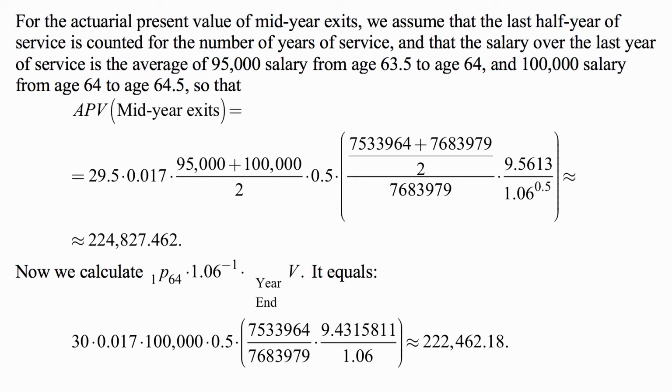And then the calculation of the actuarial present value of the accrued liability at the end of the year accounts for retiring at that moment. So it's 30 years of service now, times 1.7% per year of service, times 100,000 salary, times 1/2 for the probability of retiring, then probability of surviving to that time, cost of annuity divided by 1.06. And that comes out to be 222,462.18.